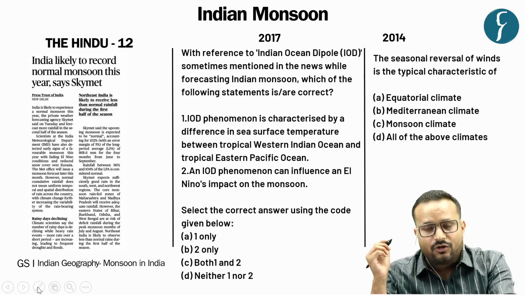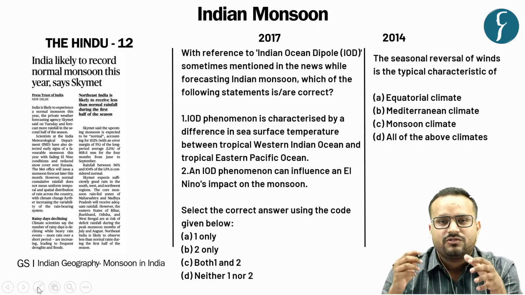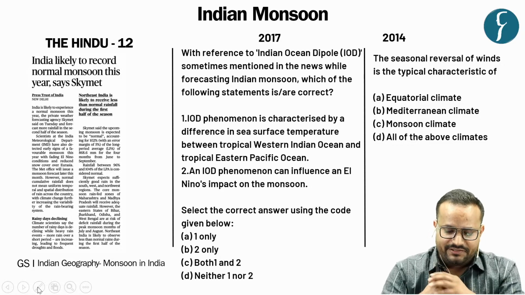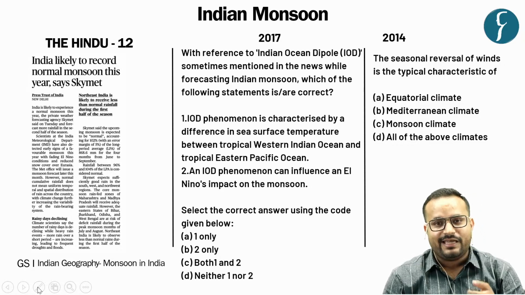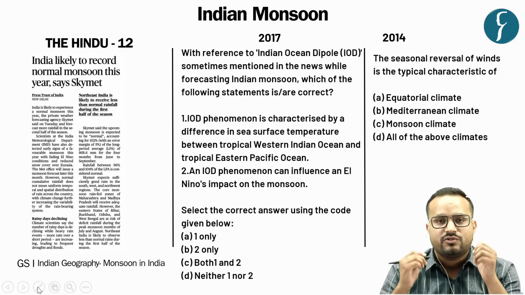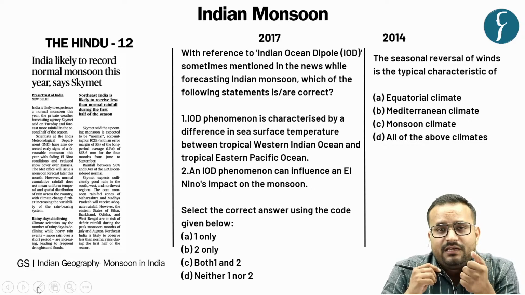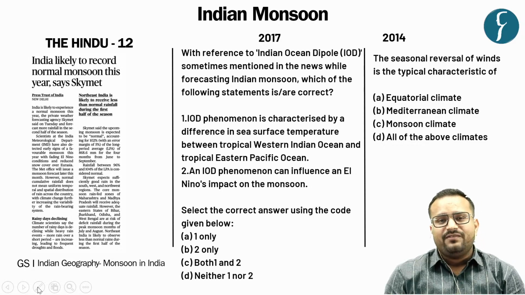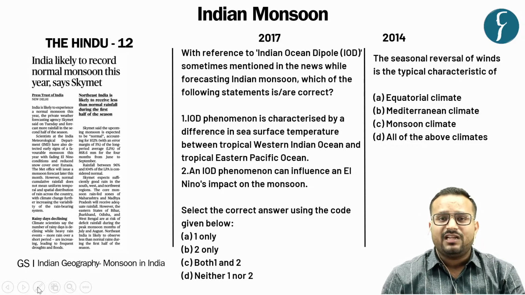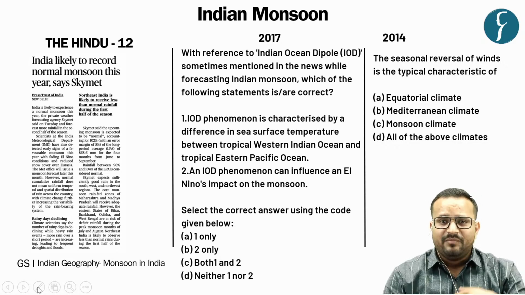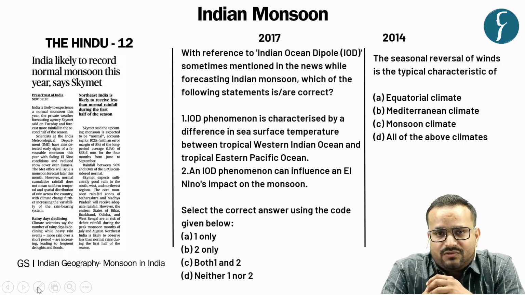The first topic is regarding the Indian monsoon, and the news in this context appears on page 12 of the Hindu, where it reads that India is likely to record a normal monsoon this year, which has been forecasted or reported by Skymet, a private weather forecasting agency. So there has been no official declaration in this regard, but by a private weather forecasting agency.